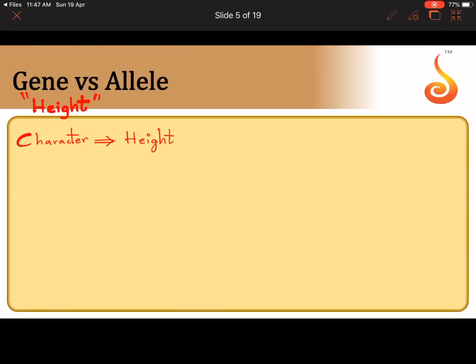Now, I had asked you in the previous lecture that height can exist in what forms? In two contrasting forms. One is tallness and one is dwarfness. And then I had told you there is a gene which codes for tallness, that is capital T. We had given it the notation of capital T. And I had asked you which is the gene which codes for dwarfness, it is small t.